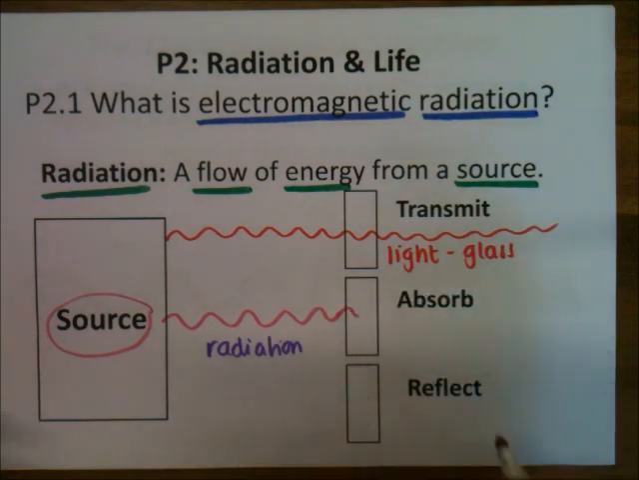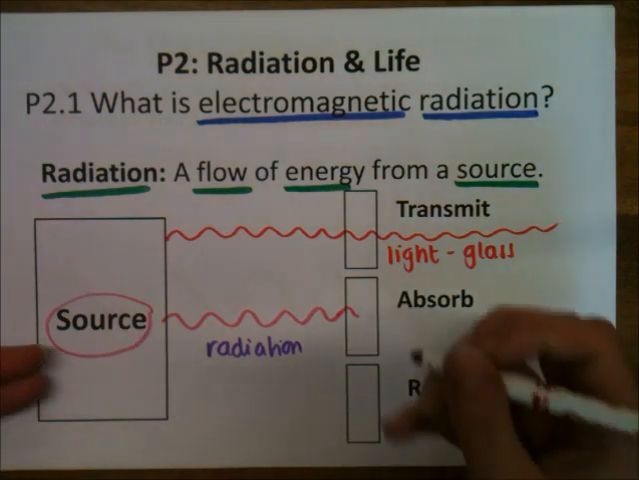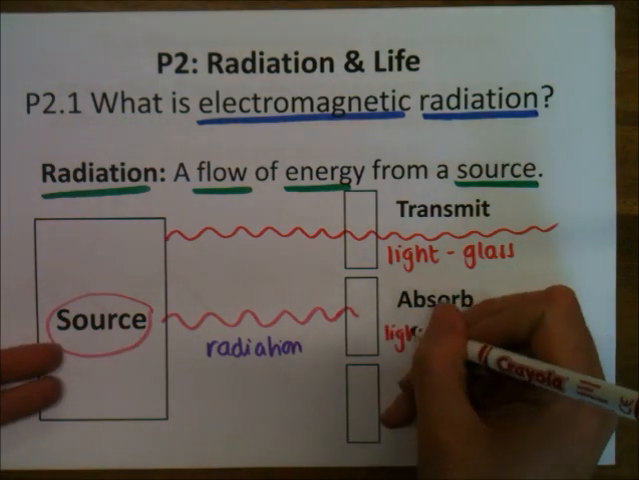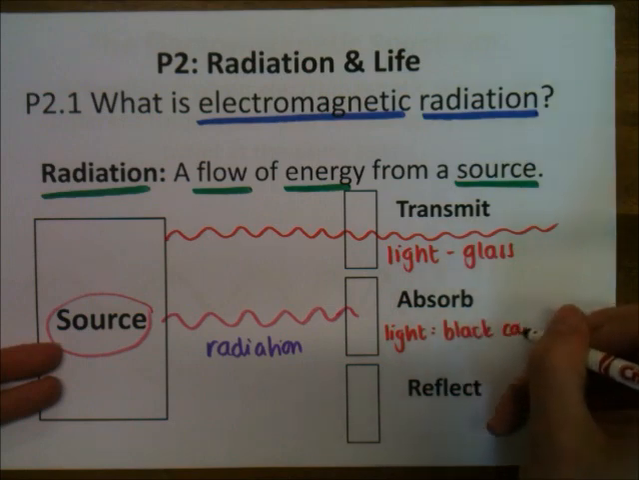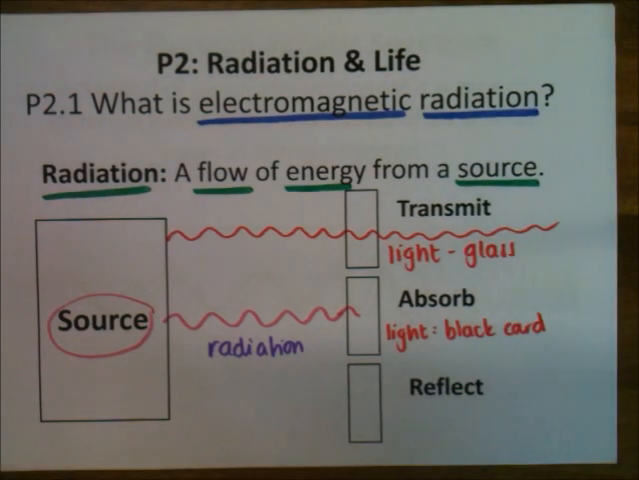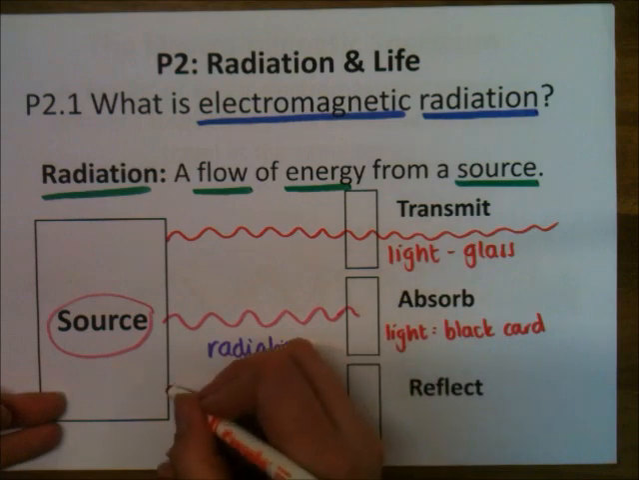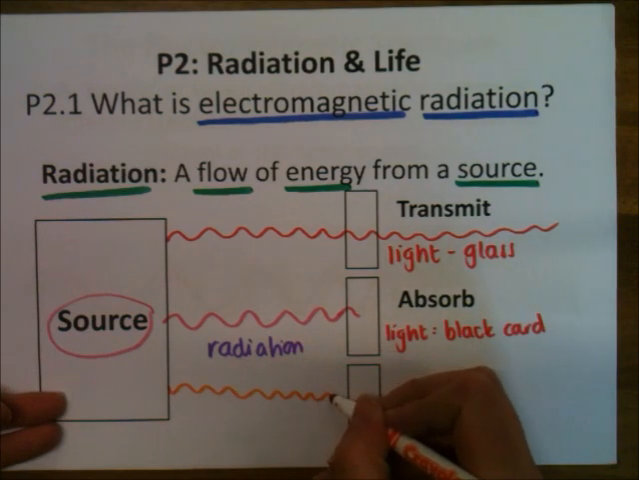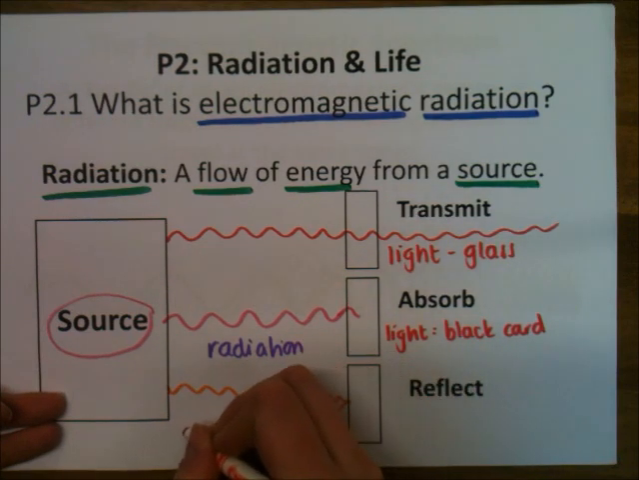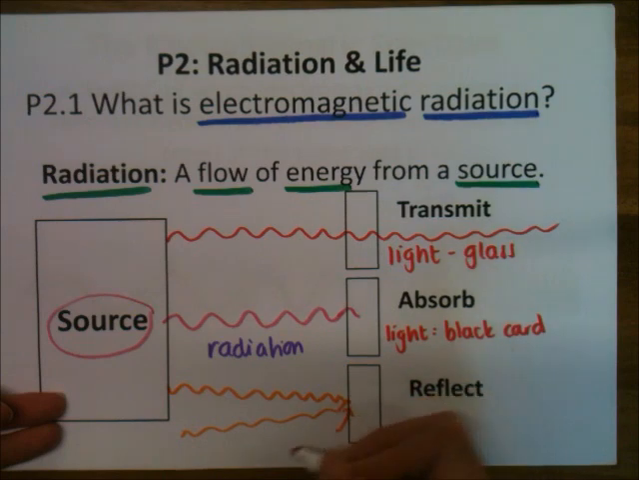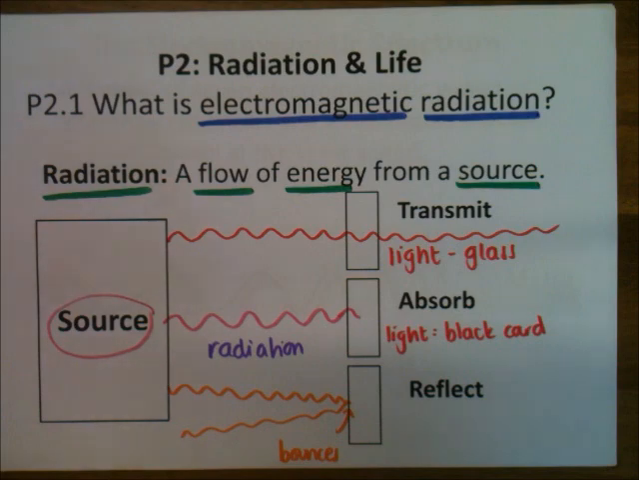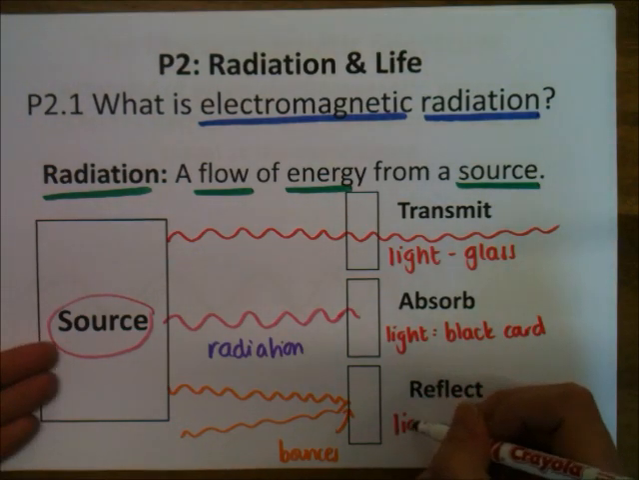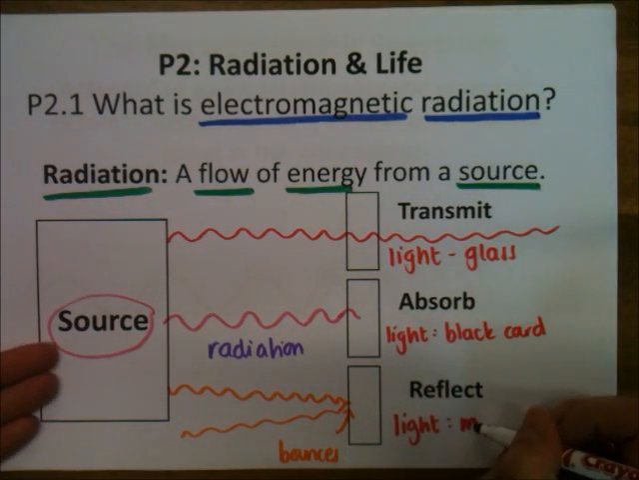The second thing that can happen is that it can be absorbed, and that's kind of drawn here already. Absorb means it can't get through. So for light, to go back to the same example, we could say that could be some black card. Black card would absorb light. It stops it in its tracks. The final thing that can happen is it can be reflected. That means the radiation hits there, and then it bounces back off. That's what reflection is, okay? That happens for light, as we all know, in a mirror.